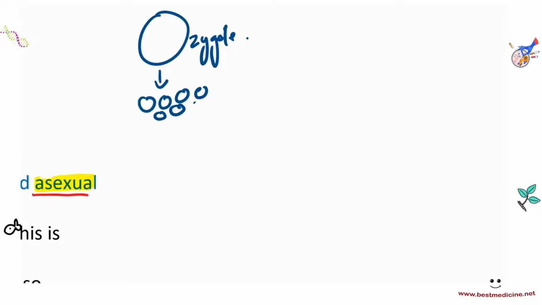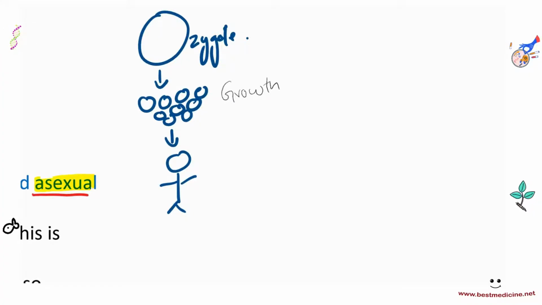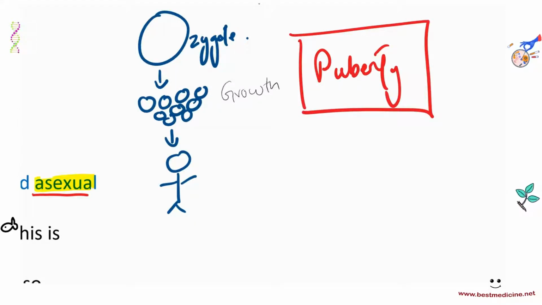So what happens in mitosis is that you're trying to grow. For example, you remember a zygote, right, from the previous video? A zygote then divides into a clump of cells, and then that clump of cells further divides and keeps on dividing and specializing to give you a baby. That's an example of growth, isn't it? Another example of growth is, and you have all been through this very recently, puberty, right? The puberty growth spurt is also an example of growth. So both of these include a lot of mitosis.